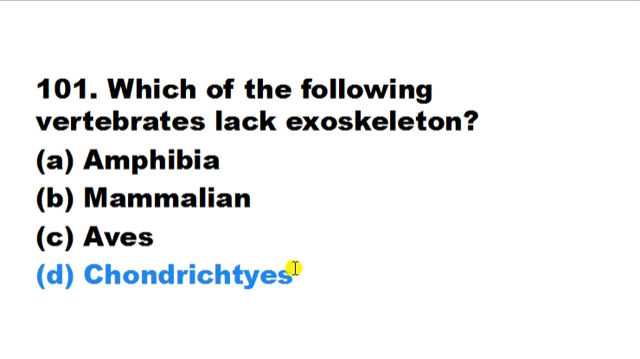So here the chondrichthyes are cartilaginous fishes and they lack the exoskeleton. It is the only vertebrate group that lacks exoskeleton, that means the outer skeleton is not present.